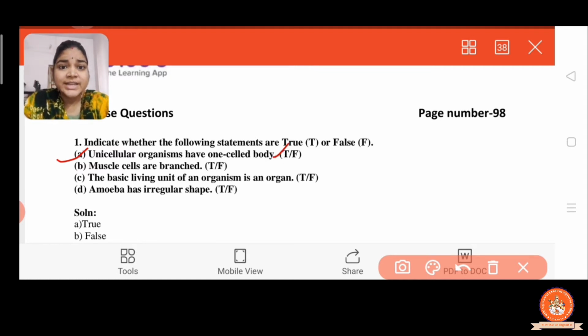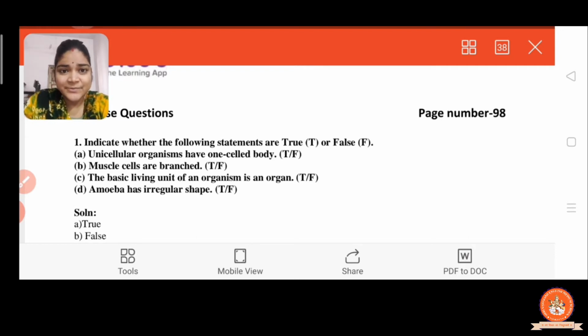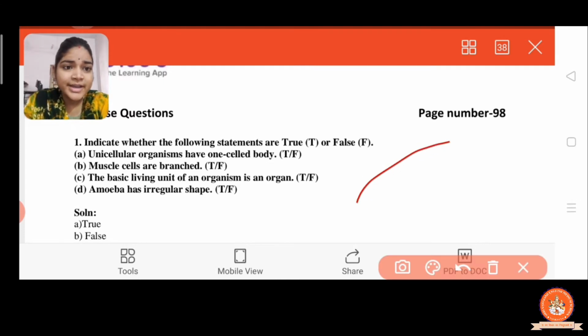Now the next one, muscle cells are branched. You see in the chapter that there are three cells, that is white blood cells, muscle cells and nerve cells. Remember that? The nerve cell is a branch-like structure, whereas the muscle cells are long and pointed at both ends.